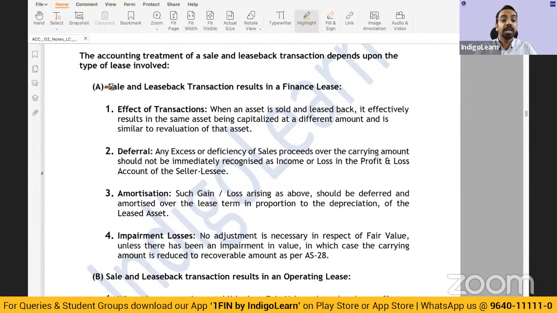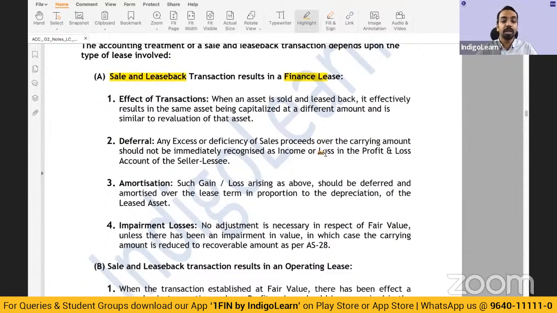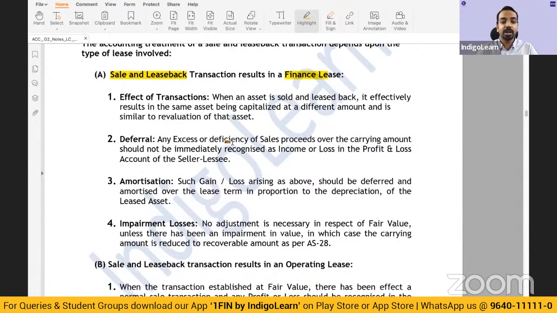Okay. Now, if the sale and leaseback results in a finance lease, that is what I was telling you, right? The asset has gone out of the books and again has come back into the books because of the finance leaseback. So, if there is any excess or deficiency of sale proceeds over the carrying amount, it should not be immediately recognized in the income or loss in the profit and loss account of the lessee. Meaning to say, you have given your asset, the same asset has come back.